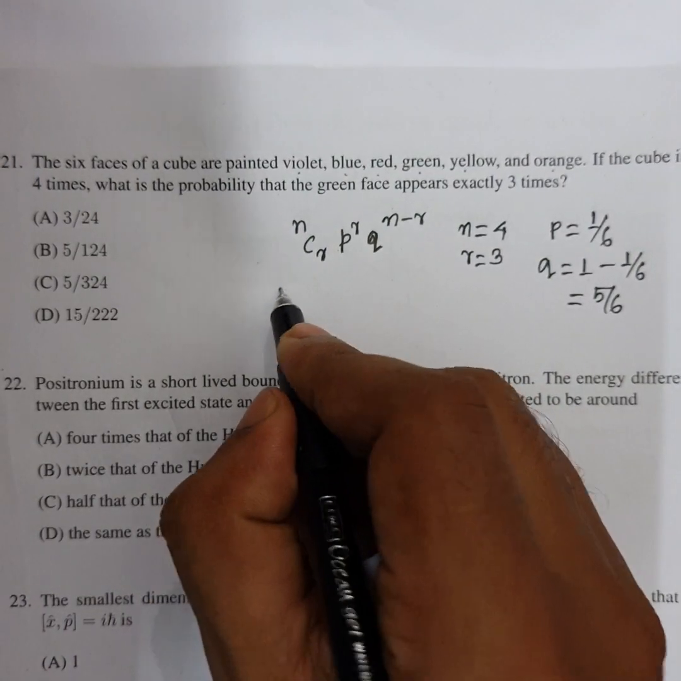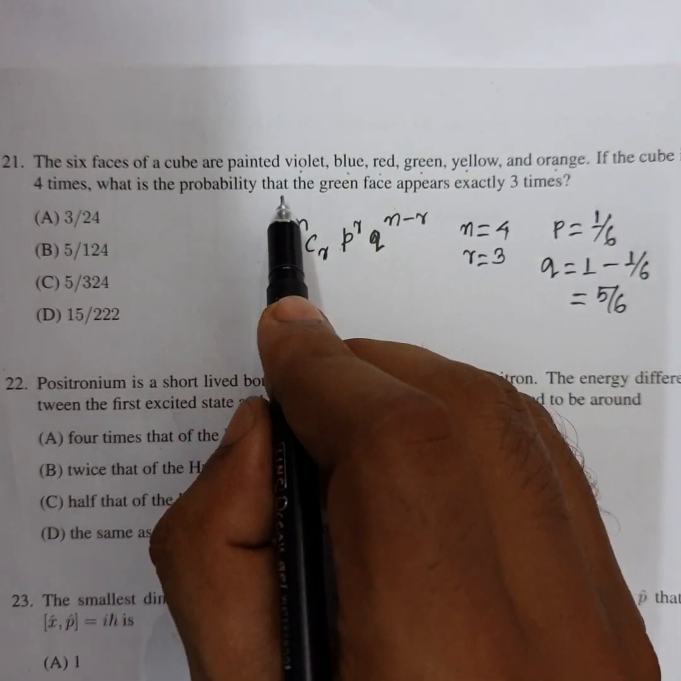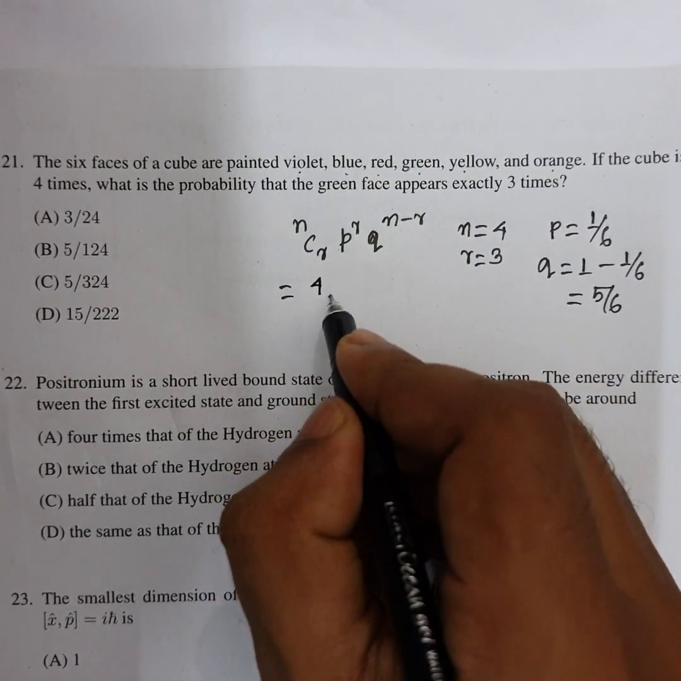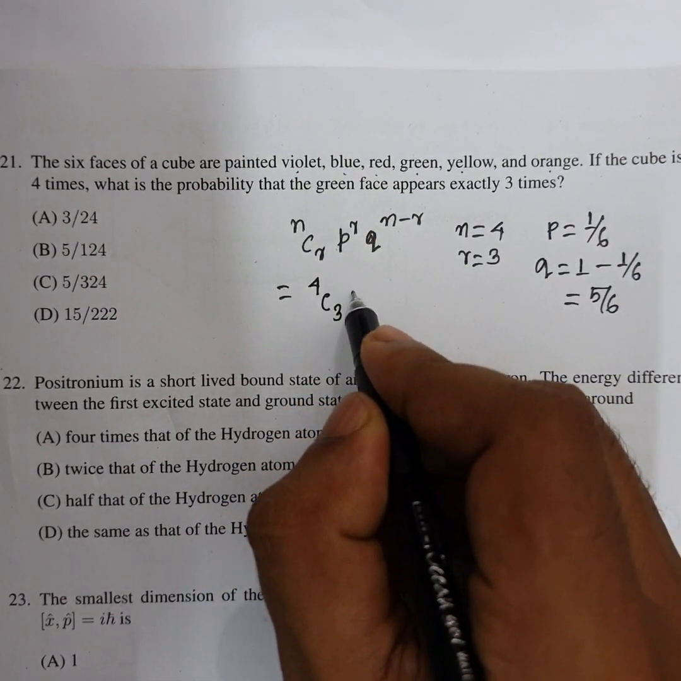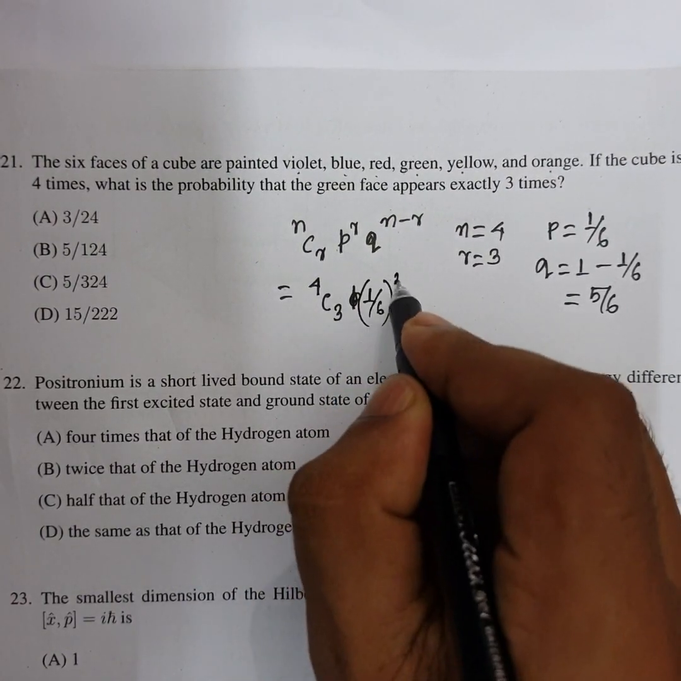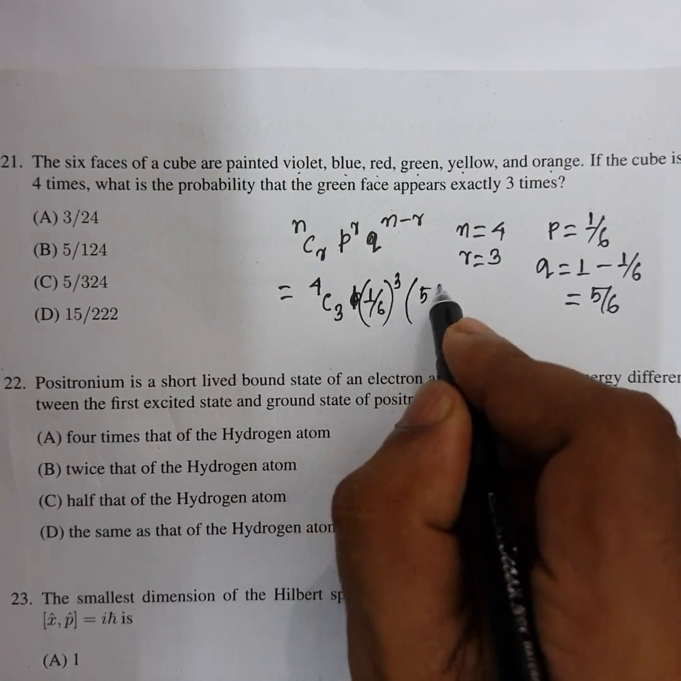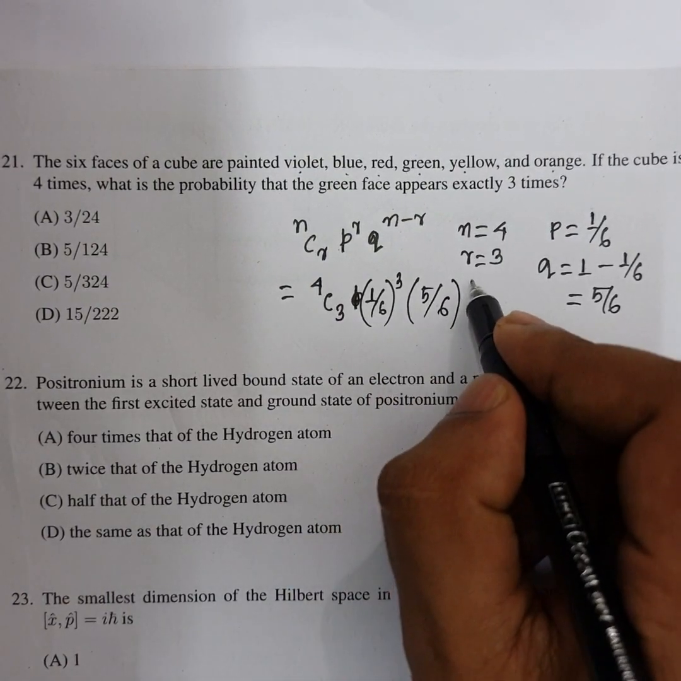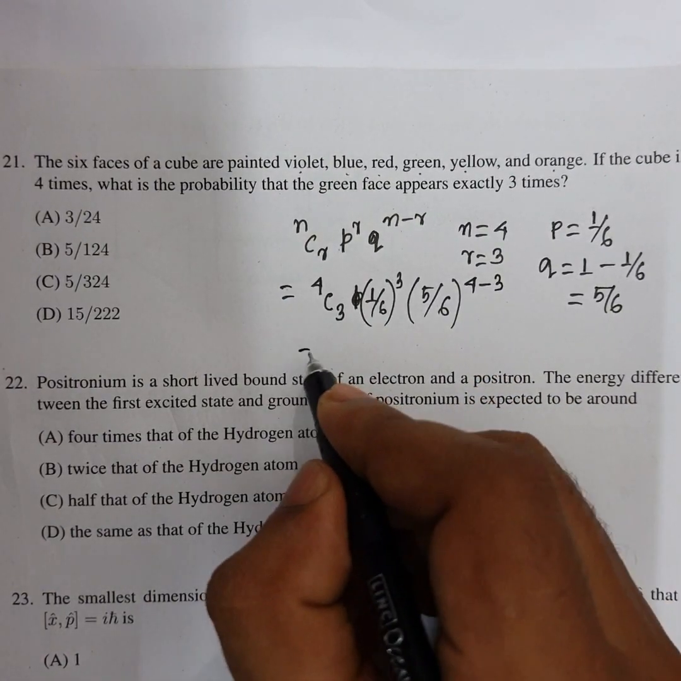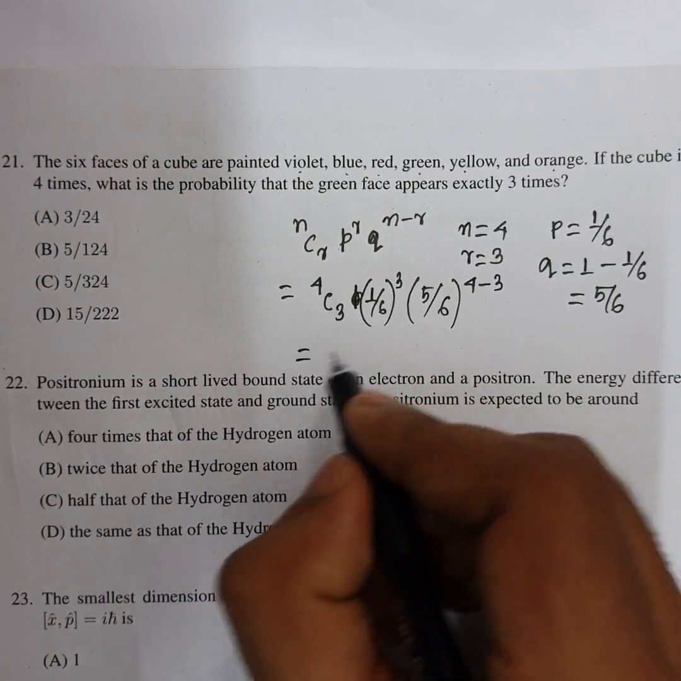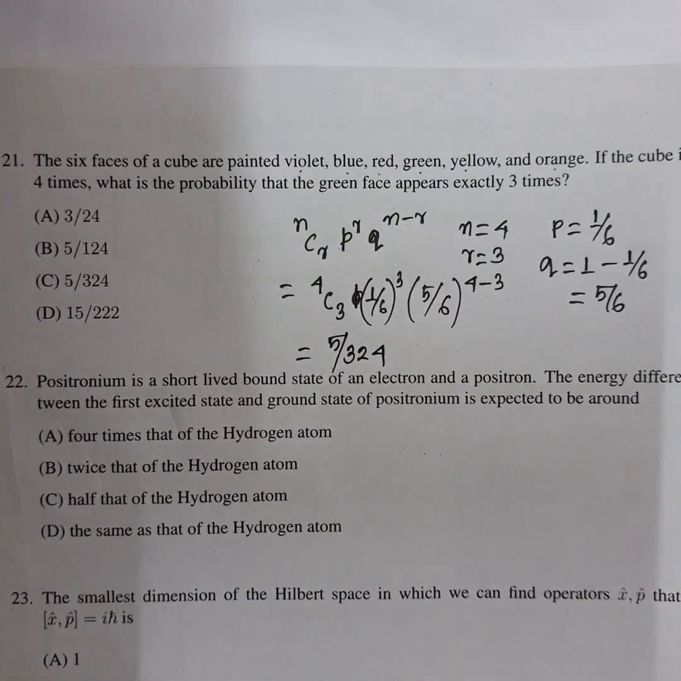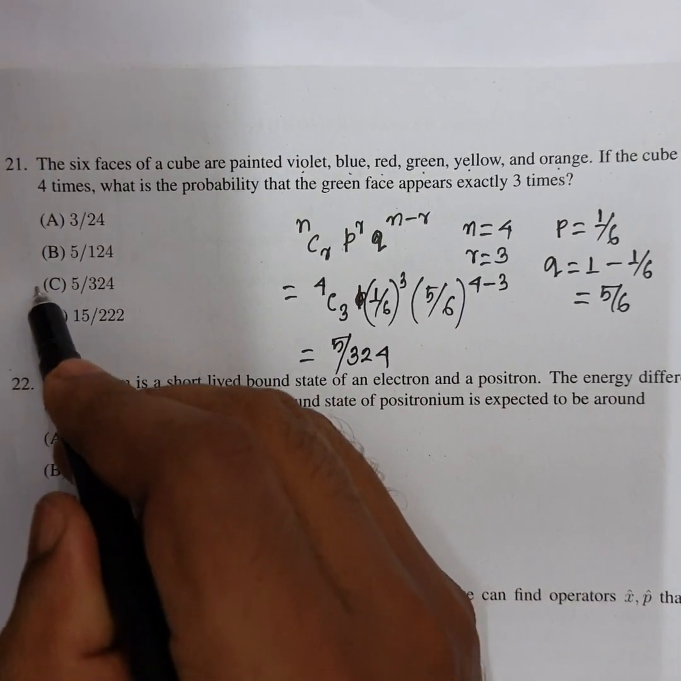And the probability that the green face appears exactly 3 times is equal to nCr with n equal to 4 and r equal to 3, and p to the power r, p means 1 by 6 and r is 3, and q means 5 by 6, to the power n minus r, so 4 minus 3, that is 1. So then we calculate this value, which is also equal to 5 by 324. Okay, so the correct option of this problem is option C.